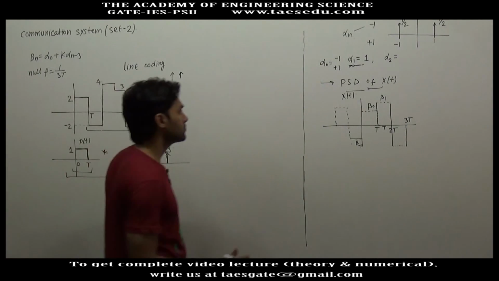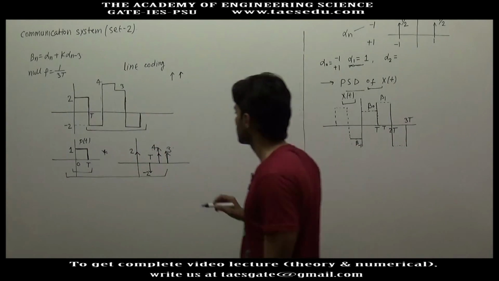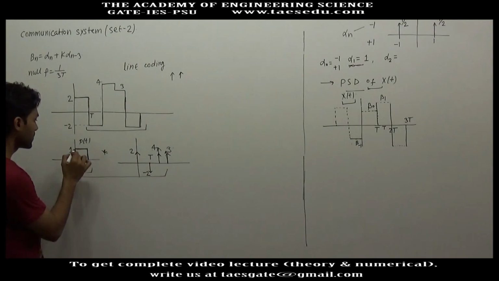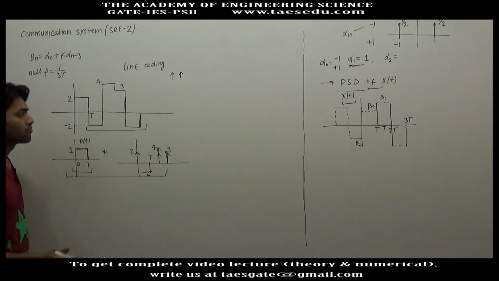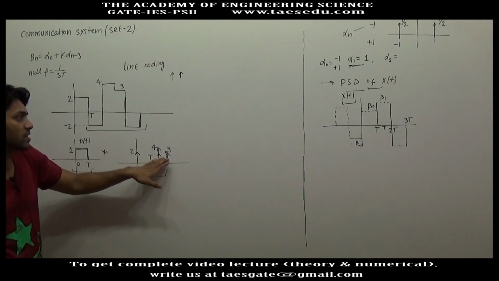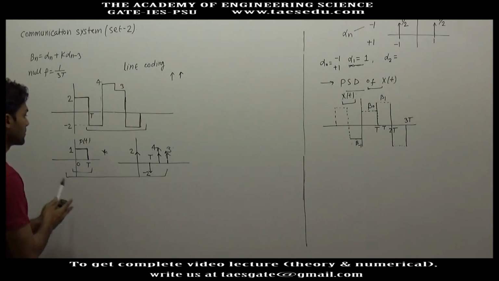Similarly, we can represent xt in terms of a fixed pulse Pt in convolution with an impulse train whose strength will be decided by the height of xt. So how can xt be represented?